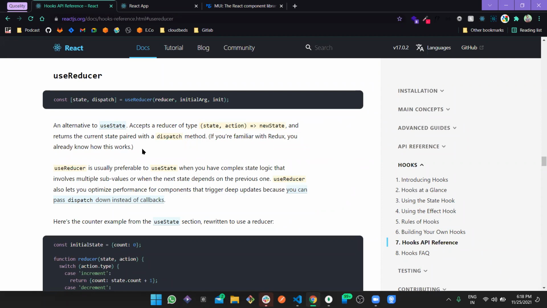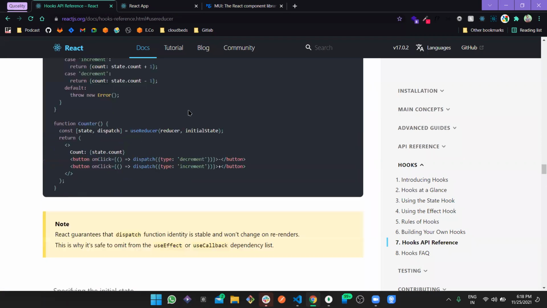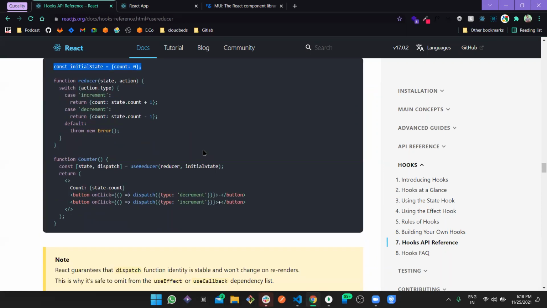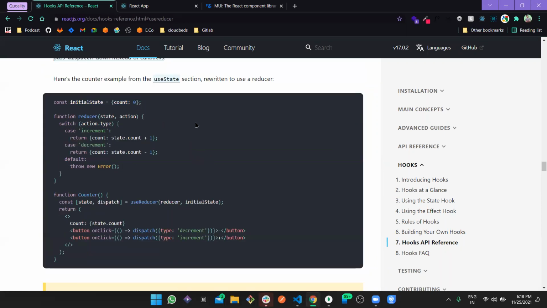Maybe if you read more into the documentation, it's an alternative to useState which accepts a reducer. Like in your useState, what do we expect? Simply a state and a setState, right? But useReducer has a bit more complexity here. Suppose the count that we held yesterday when we were discussing useState, we were playing with the numbers and all.